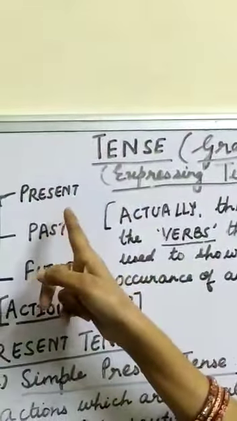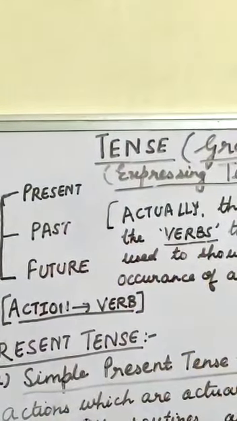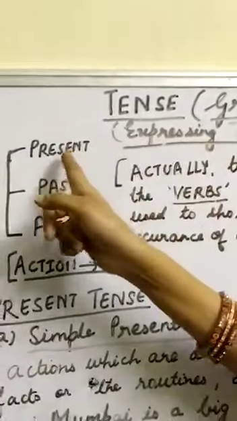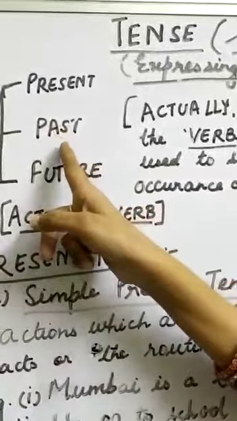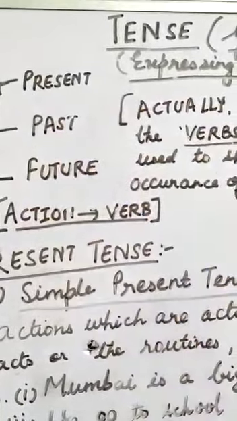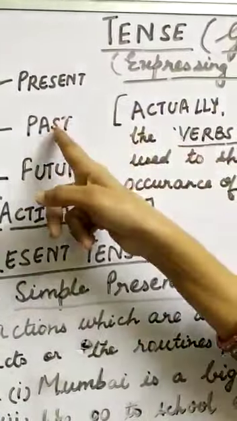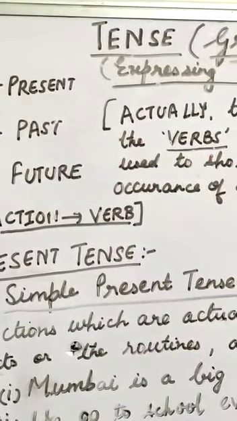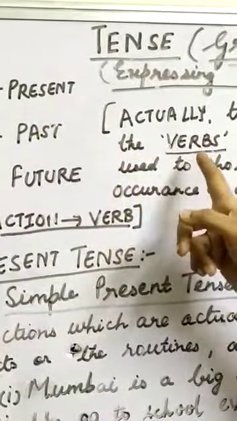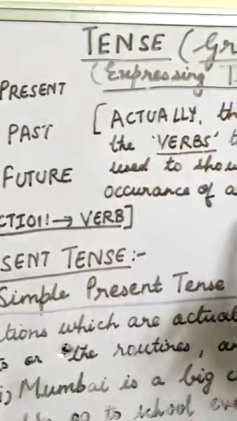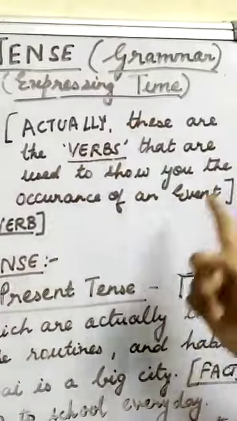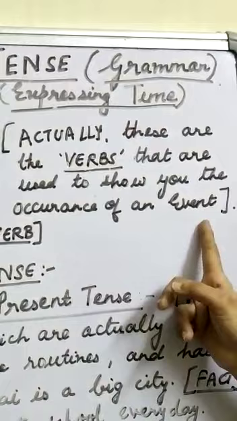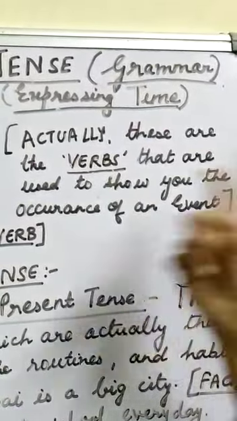And speak itself is a verb. It is telling about the present time. Past tense, past time: she spoke. It is telling about the past. She has spoken something, she has spoken in the past. And spoke is the verb. The verb is telling about the occurrence of that event, when that event has occurred.